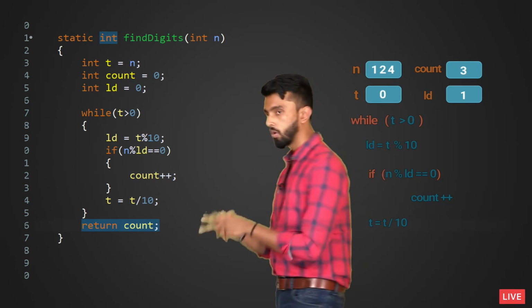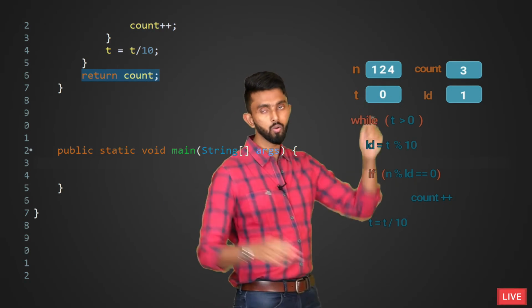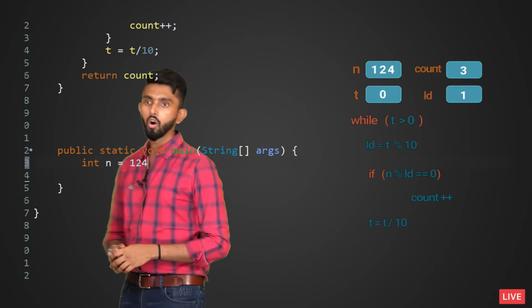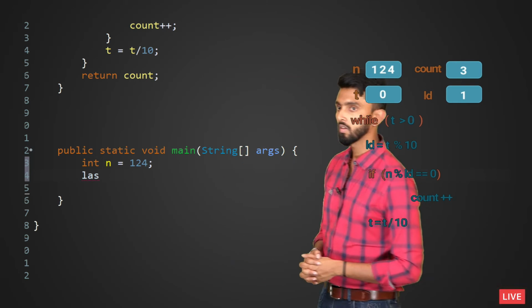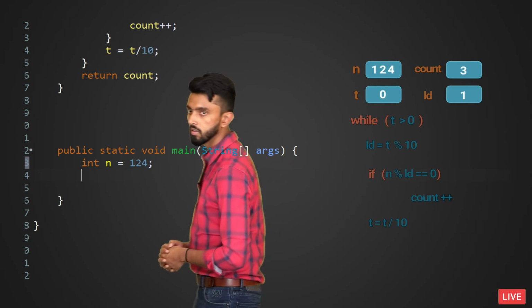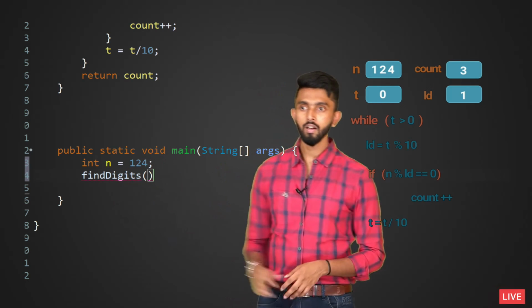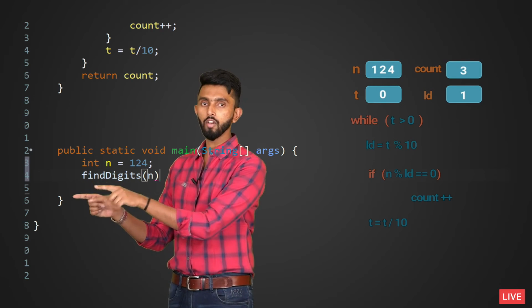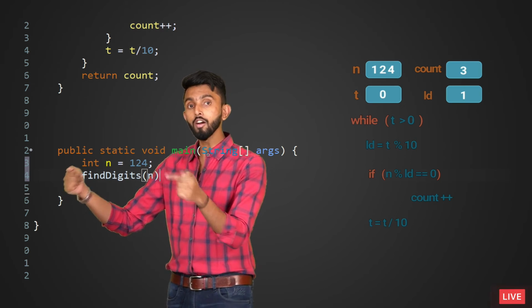Now watch, let's execute. So I'll come to main and just tell int n equal to 124, and I'll call that last digit thing, find digits, and I'll pass n. Now the thing is, find digits will return you count. You can either collect it in a variable then print it, or it will return whatever it returns directly.